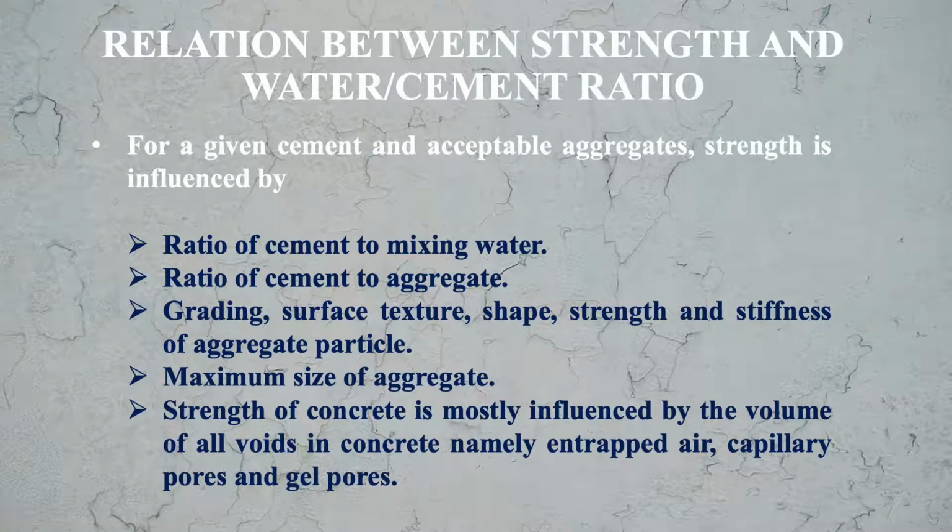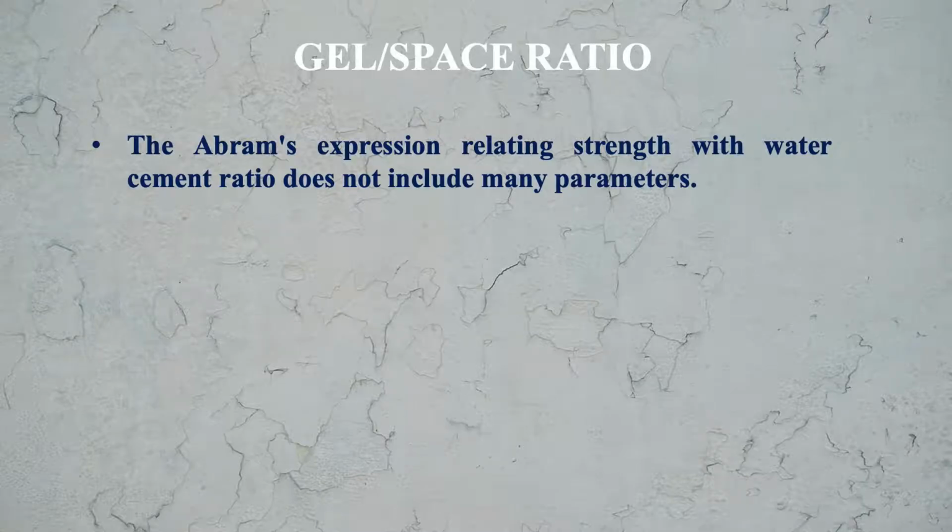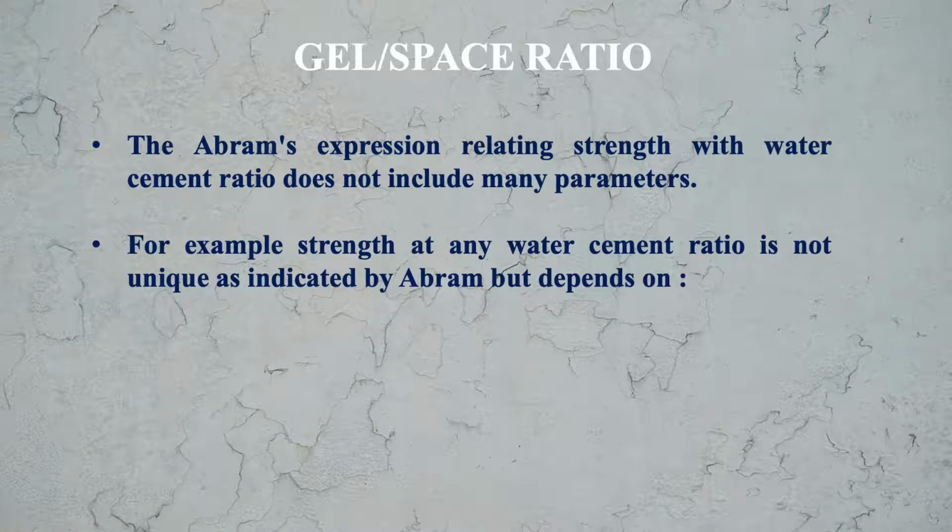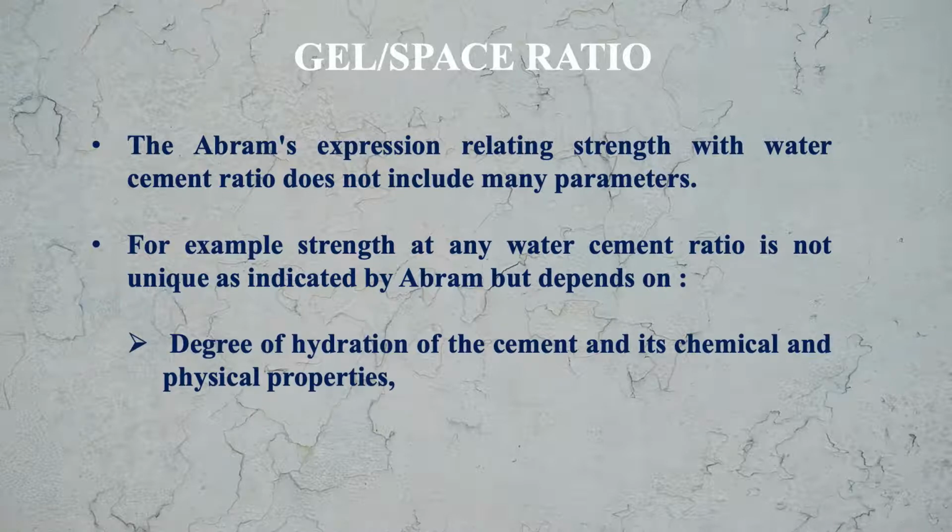Strength of concrete is mostly influenced by the volume of all voids in concrete, namely entrapped air, capillary pores and gel pores. Now let us look at the effect of gel space ratio. The Abraham's expression relating strength with water cement ratio does not include many parameters. For example, strength at any water cement ratio is not unique as indicated by Abraham, but it depends on first, degree of hydration of the cement and its chemical and physical properties.